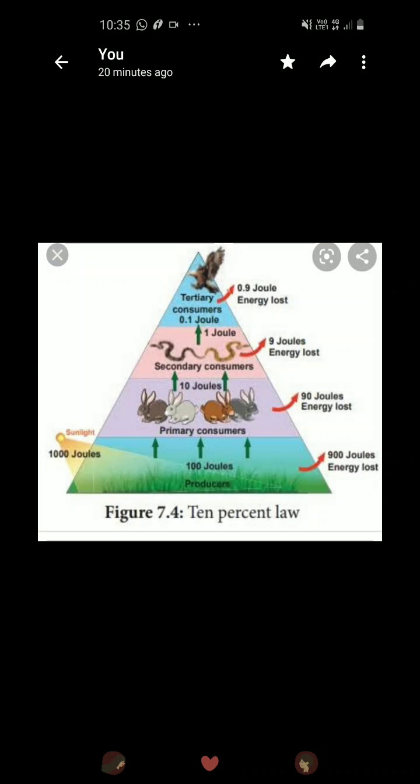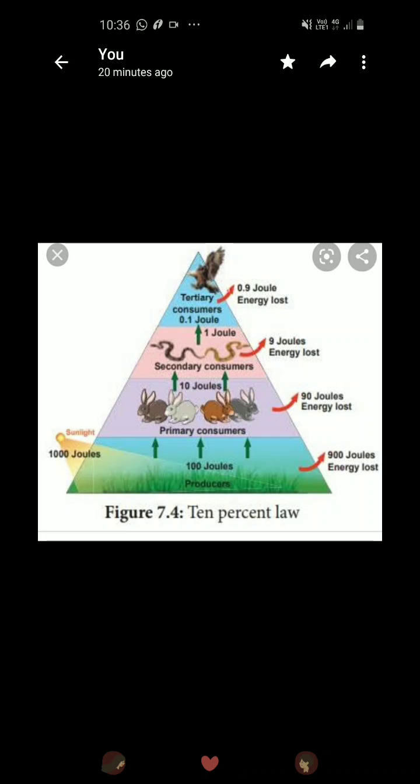You can refer to this pyramid also. See, at the producer level, 900 joules of energy is lost. Clear? Then 90 joules, then 9 joules, and at the last level 0.9 joules. Or you simply see this figure, 1000 joules. Suppose 1000 joules of energy is available to the green plants, that is producers, from the sunlight. Out of 1000 joules, only 10% will be available to the green plants. That means 100 joules will be available, and the 900 joules will be lost to the environment.